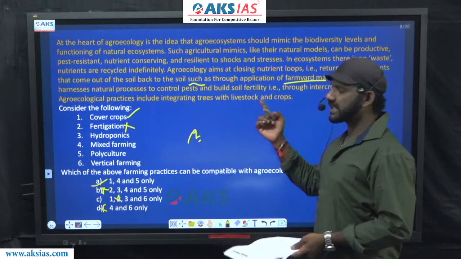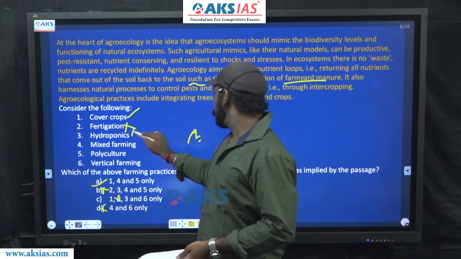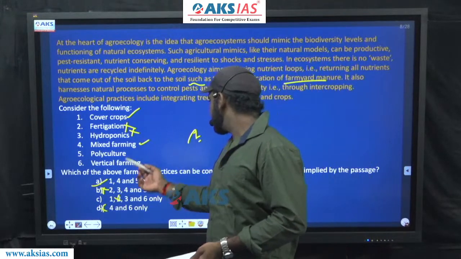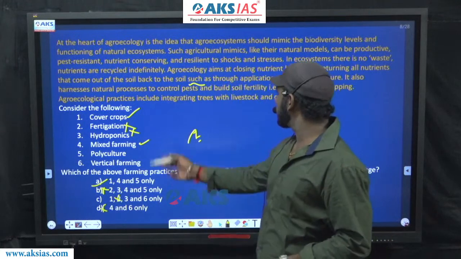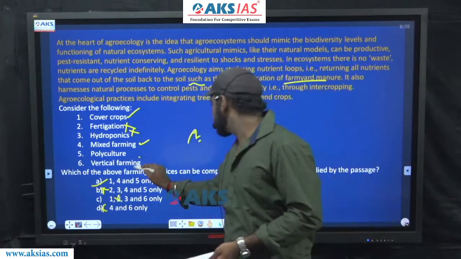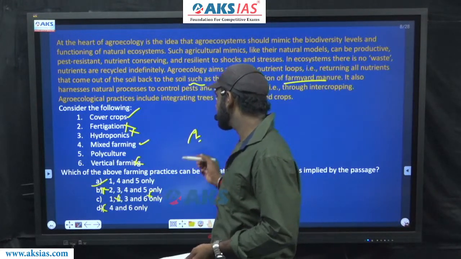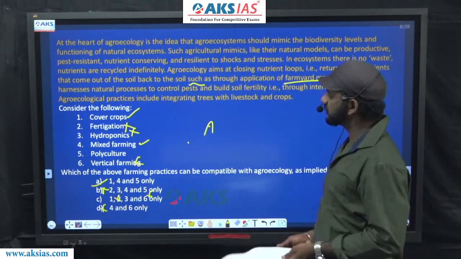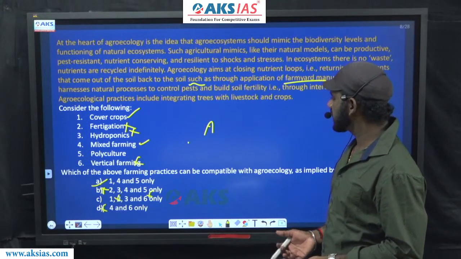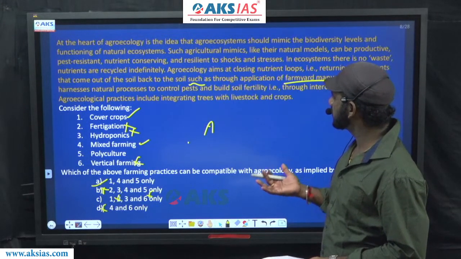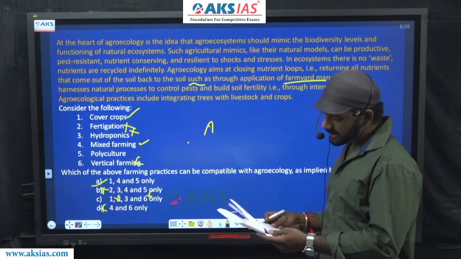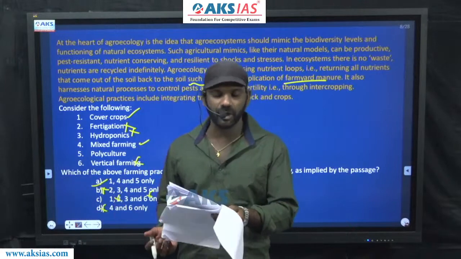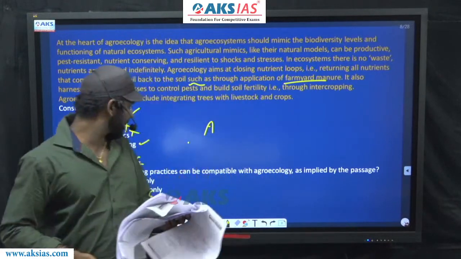Hydroponics cannot be agreed to based on the details there in the paragraph. Eliminated. Mixed farming must be agreed to. 4 is completely fine. Polyculture can be agreed to. Vertical farming is nowhere a part of the paragraph. This is anyway gone. So 6 is eliminated. The answer must be option A. 1, 4 and 5. Cover crops, mixed farming and polyculture can be agreed to based on what is there in the paragraph, and these are compatible with agroecology as there in the paragraph. The answer must be option A.